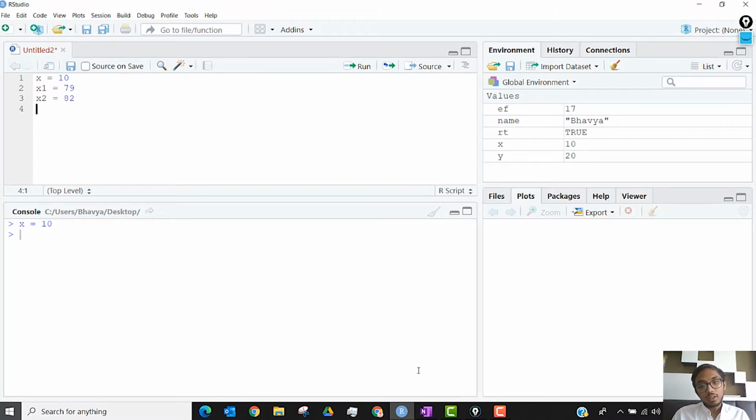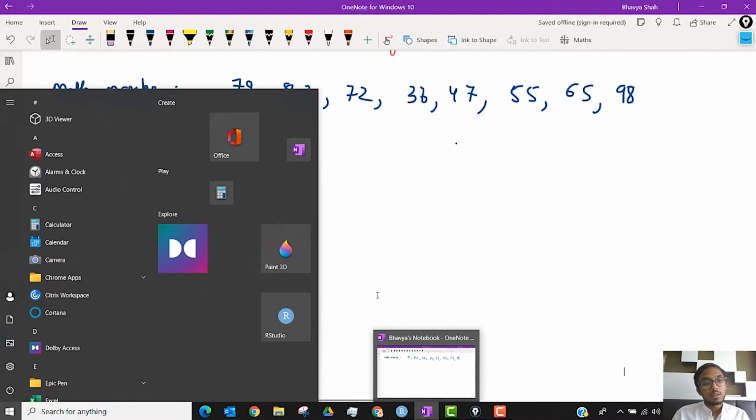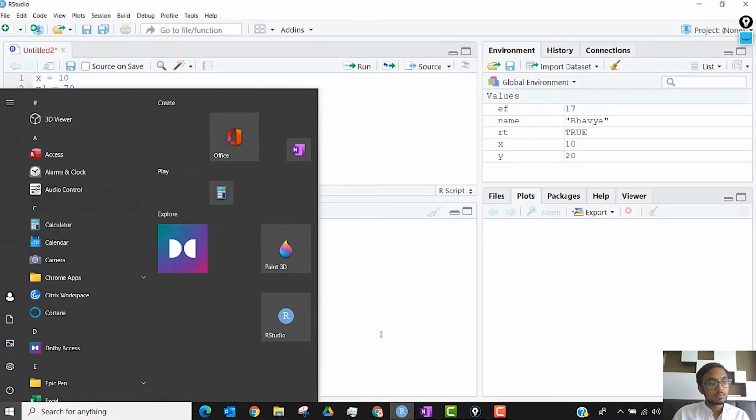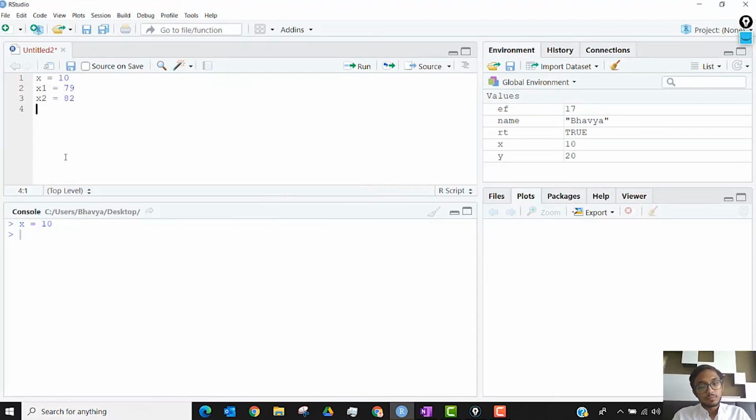I'm not running the code right now, I'm just typing the code out. Then I have x3 as 72. And so on and on.